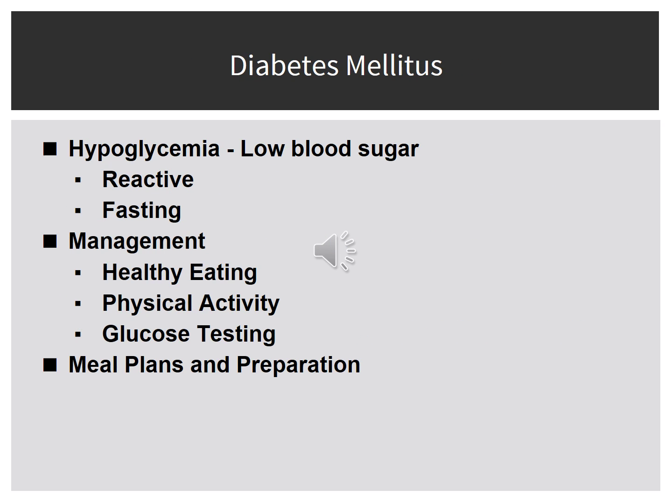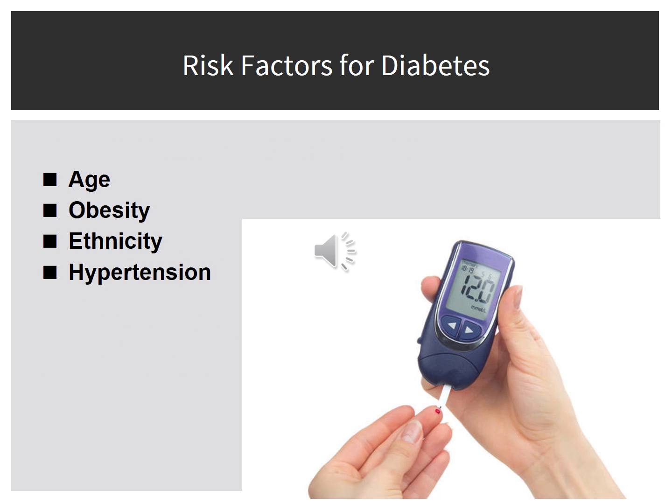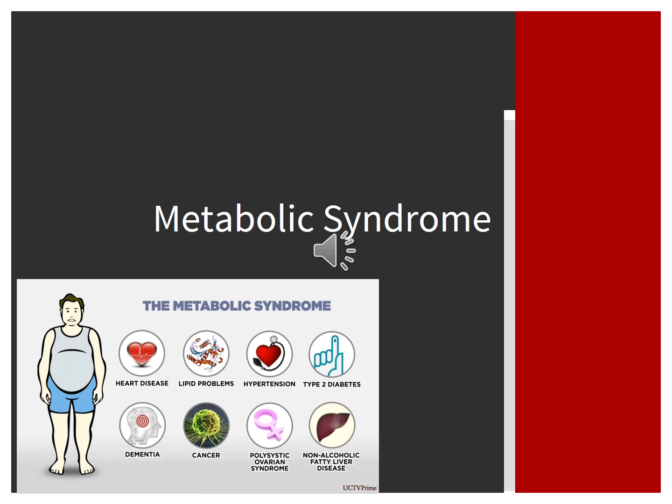Diabetes can also involve hypoglycemia due to low blood sugar. The way to manage this is healthy eating, physical activity, and glucose testing. What are the risk factors for diabetes? They are as follows: age, obesity, ethnicity, and hypertension.